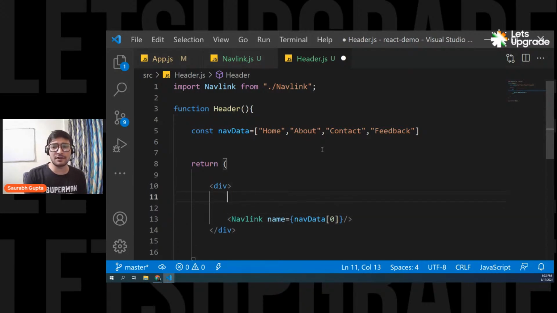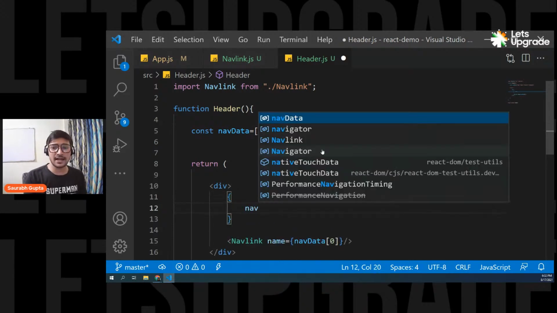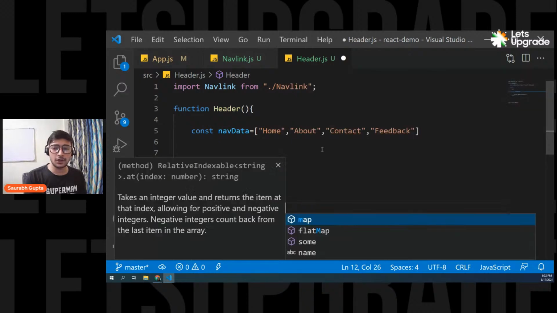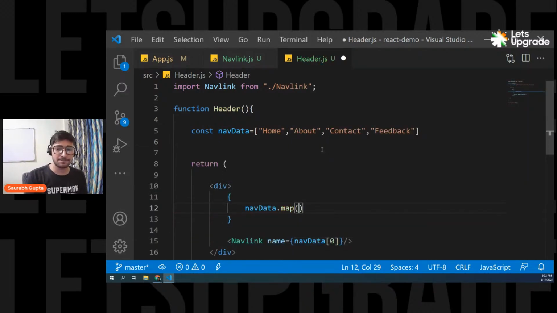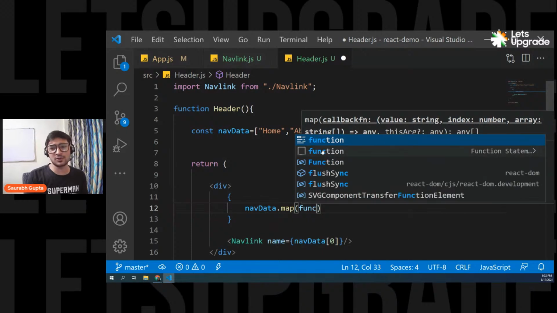So again, you can do this. Everyone, please focus. Again, we are writing JavaScript. So again, we need curly braces. Remember, whenever you want to write JavaScript, you have to use curly braces. So curly braces. Now, our array is navData. So navData dot map. Inside that, we know that we pass a function. So you can also pass an arrow function here.